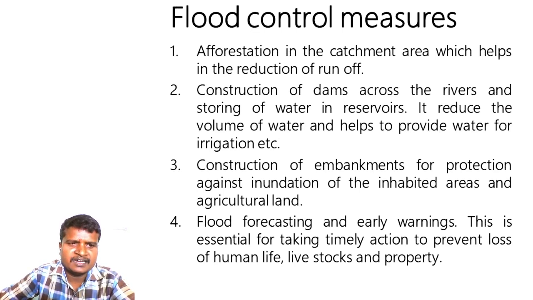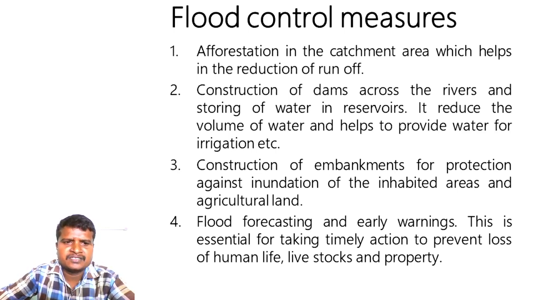Important one, landslides. The sliding of land mass along steep slopes of hills or mountains is called landslides. Let me repeat the definition again. The sliding of land mass along steep slopes of hills or mountains is called landslides.